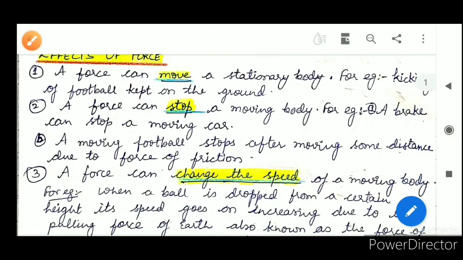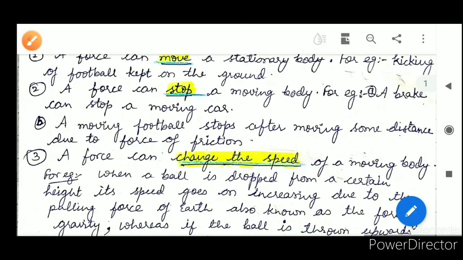Now come to the next: whenever the brake is applied to a moving car, what happens? The car stops. This is also a common example. Now, a moving football stops after moving some distance. This is also an example. Why does it stop? It is due to the force of friction.